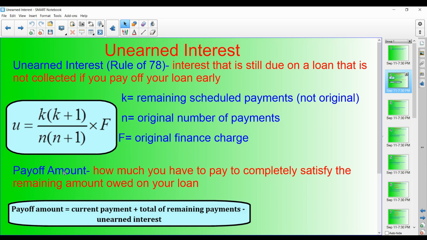So we'll talk about that, and then we'll talk about the payoff amount, which is if I want to pay off early, how do I make all of the payments? So I got to make the current payment, I got to make all of the remaining payments, and then I get some money back because the interest didn't accrue.